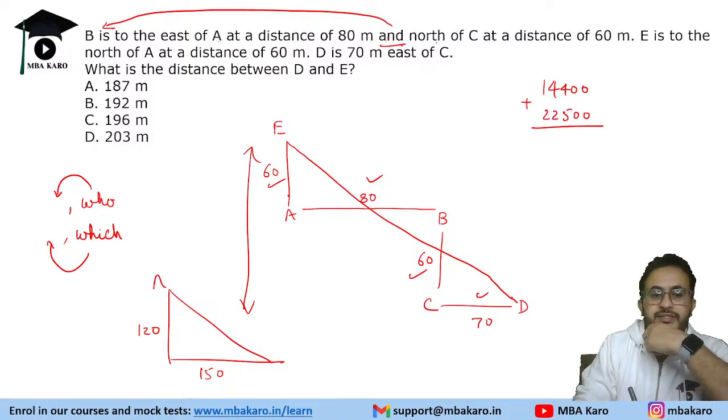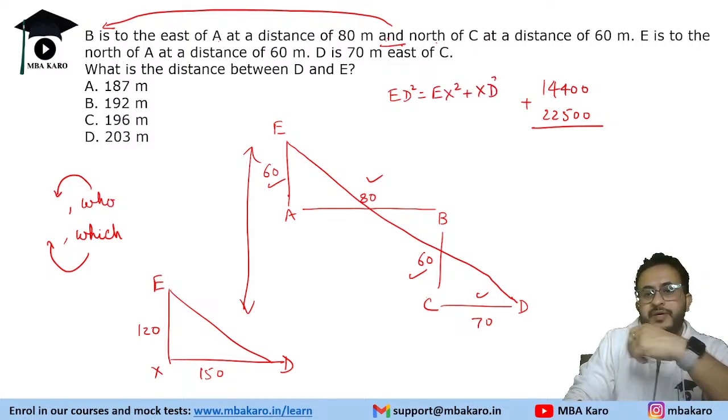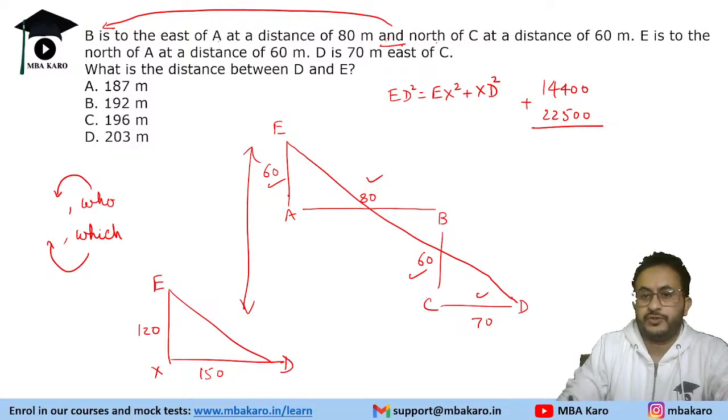So let's say this is point E, this is point X and D. ED square is equal to EX square plus XD square. So Pythagoras theorem is used here. So it is 14400 plus 22500, that is 36900.